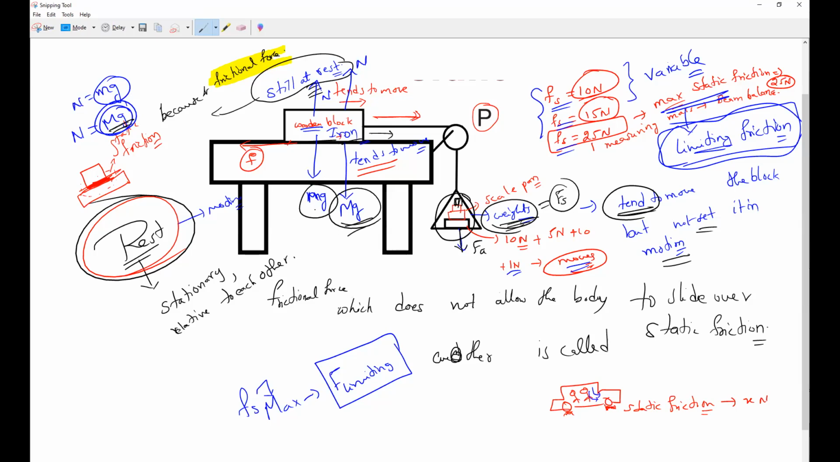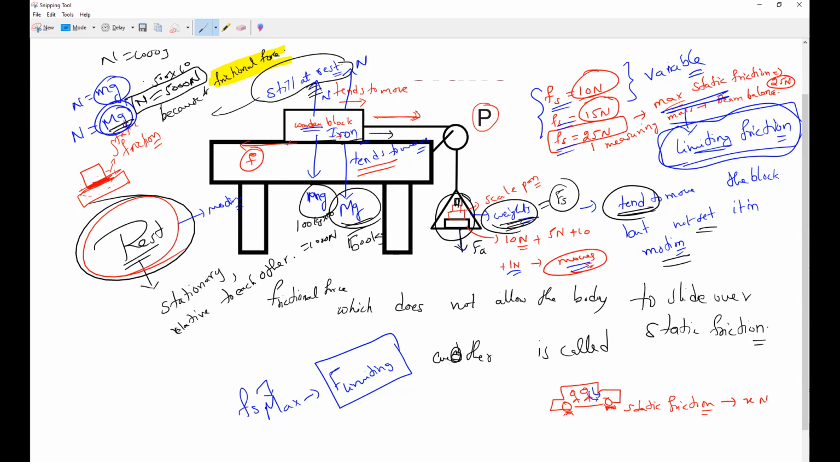If I put a wooden block, for example of 100 kg, then 100 kg into 10 equals 1000 newtons. So the normal reaction N is 1000 newtons. If I take an iron block, definitely it will be more kg. Let me take the iron block as 500 kg. Now what is the normal? 500 into 10 equals 5,000 newtons. Right or wrong?